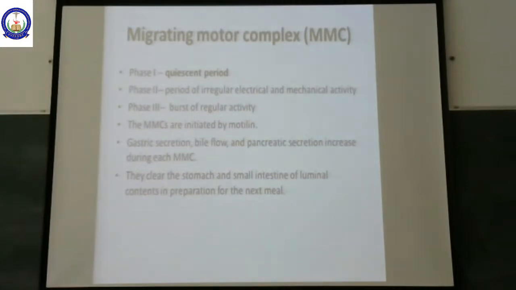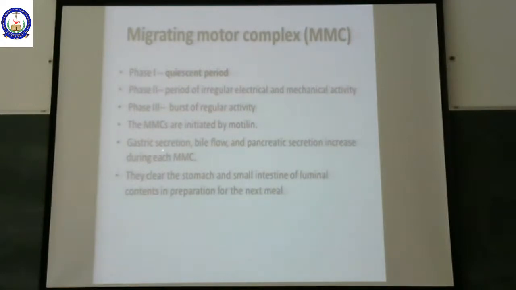There is one more type of motility seen throughout the GI tract, and this is called the migrating motor complex. What is this migrating motor complex? To tell it in simple words, the migrating motor complex occurs throughout the whole GIT when you have not taken meals. We can say it is in between meals.